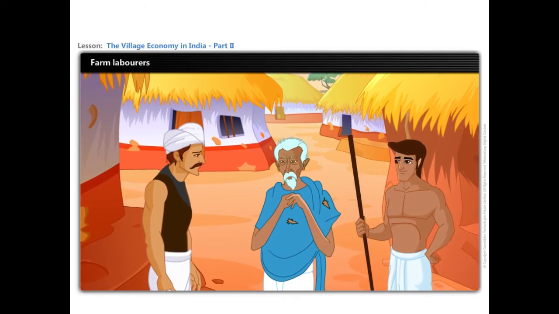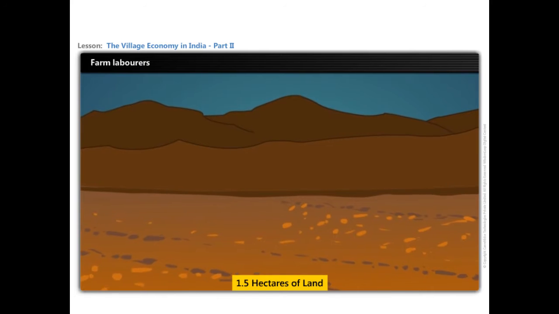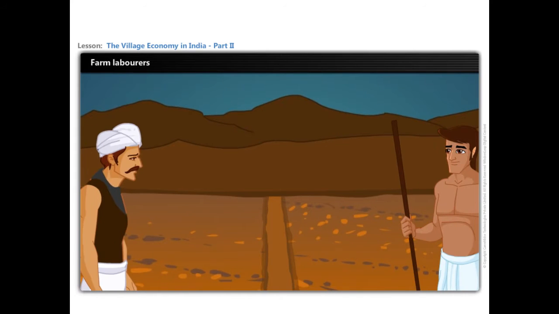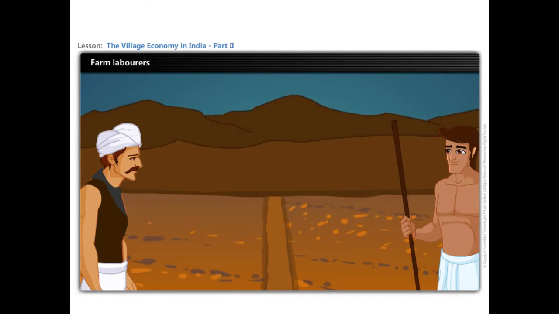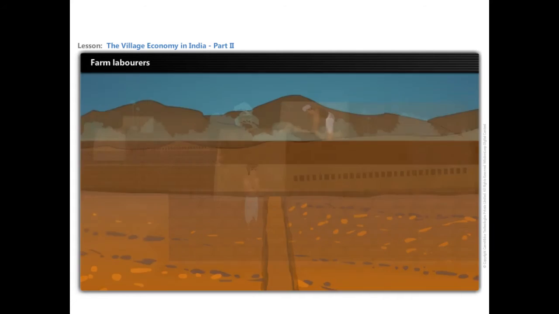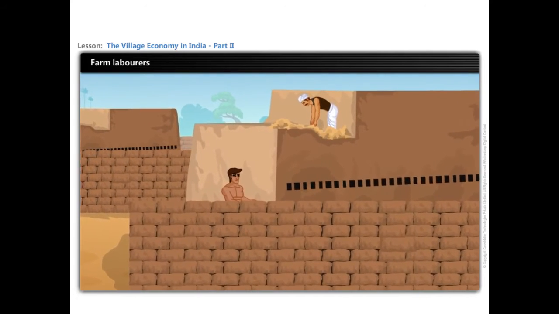Now, look at Govind's family. He has 1.5 hectares of land which is divided between his 2 sons, with each son getting just 0.75 hectares each. Do you think they are able to earn their livelihood cultivating such a small piece of land? Govind's sons are not able to make a living from their land. They started working in the brick making factory in the nearby village.